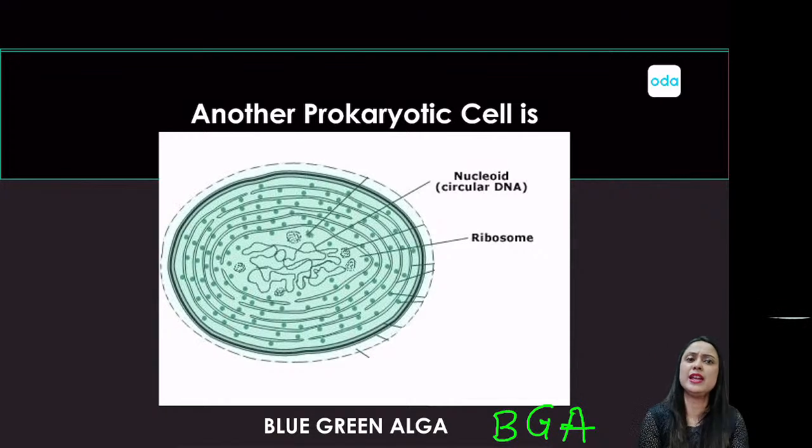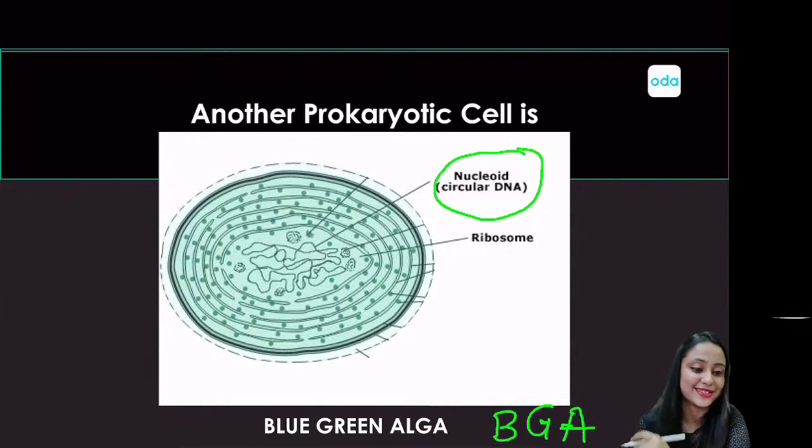I'll not look at any other character. Just by looking at this structure, this figure, this diagram, I can definitely conclude that this cell is a prokaryotic cell. If you are wondering why it is a prokaryotic cell, let me tell you, it has a nucleoid. Because a prokaryotic cell has a nucleoid and the blue-green algae has got a nucleoid, we can conclude for sure that the BGA is a prokaryotic cell.